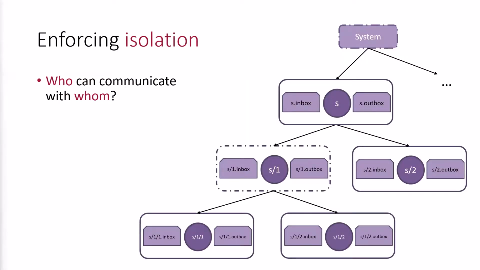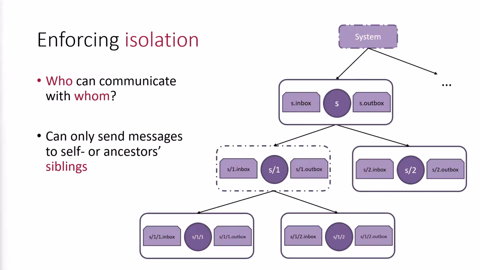Another key requirement to providing transparency is ensuring that agents can only communicate through their exported interface. For this, we need to think about which agents are allowed to interact with each other. A correct agent can only communicate with agents that it knows about the existence of. So whose refinements are known to a specific agent? An agent knows about its sibling agents as they're part of the same refinement. It also knows about any agent that its parent agent knows of. Therefore, the Escher message bus allows an agent to only send a message to its siblings or any of its ancestors' siblings.